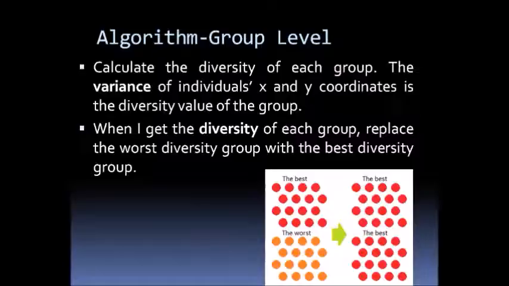The second level is the group level. At this point, I take the variance of the individuals' x and y coordinates as the diversity value. I compare the groups at the end of the generation. The worst diversity group will be replaced by the best one.